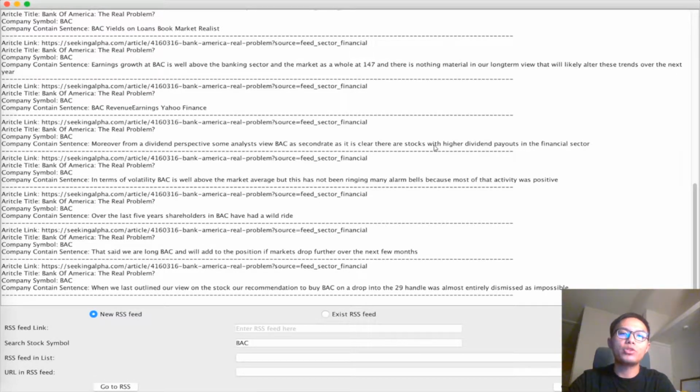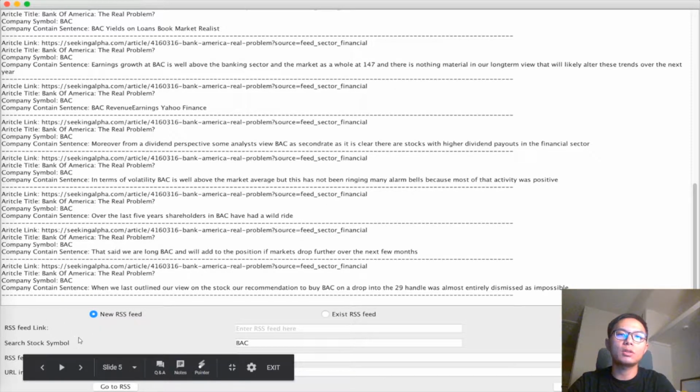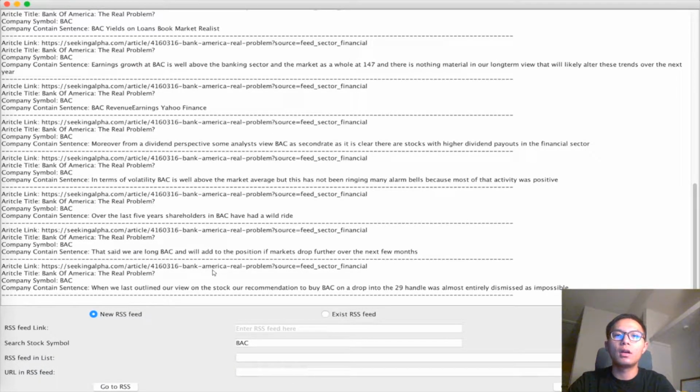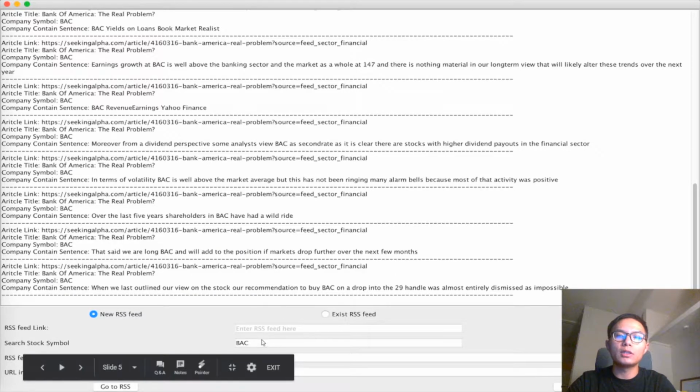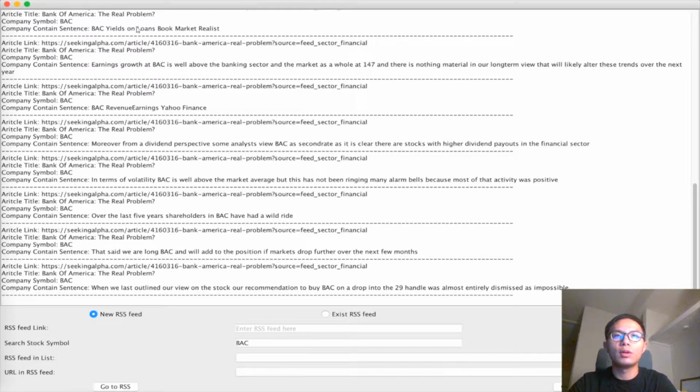Now let me show you a screenshot of our GUI. We can see the RSS link, the stock symbol search, the search button, go to website, and other buttons. When I put in the keyword BAC and click the search button, we can see a lot of information we want to know, like the article title, company symbol, and company contact stamp.